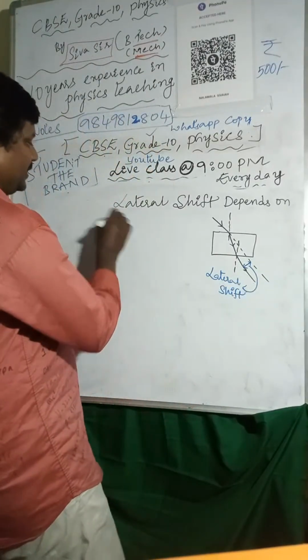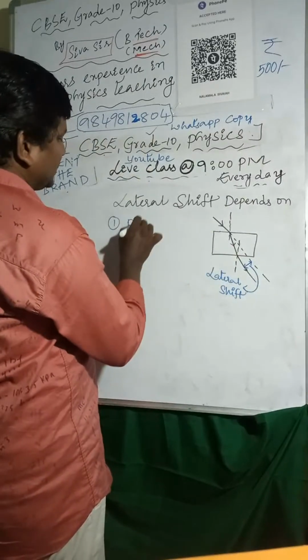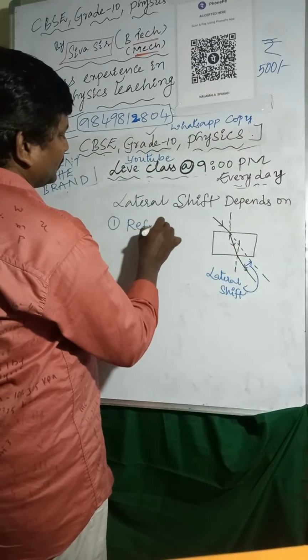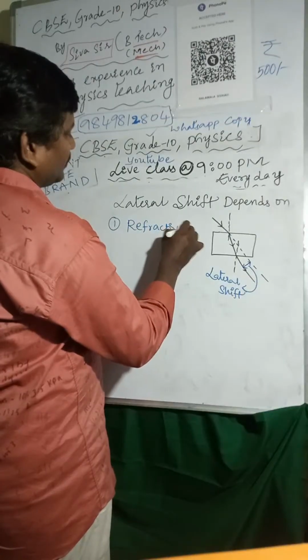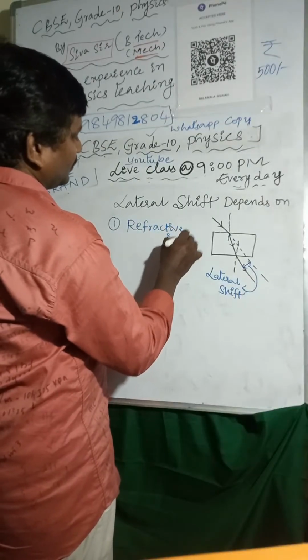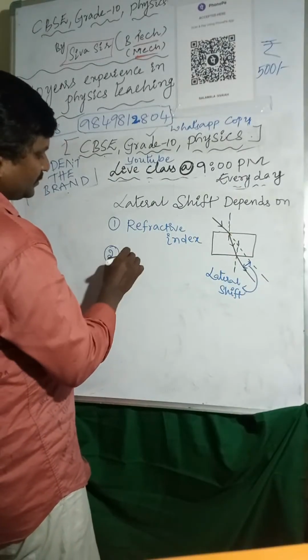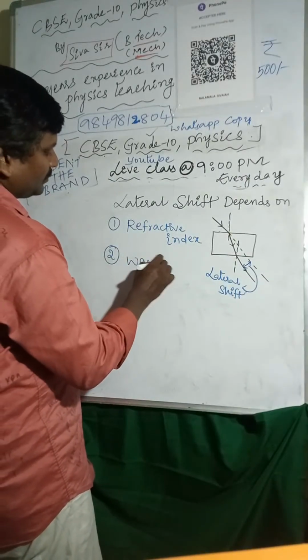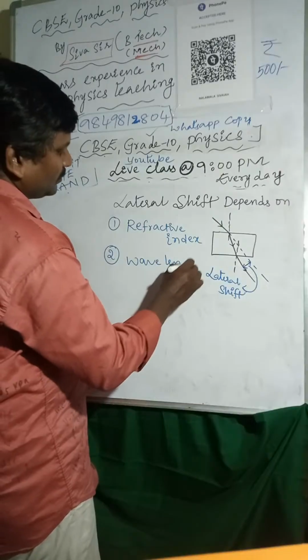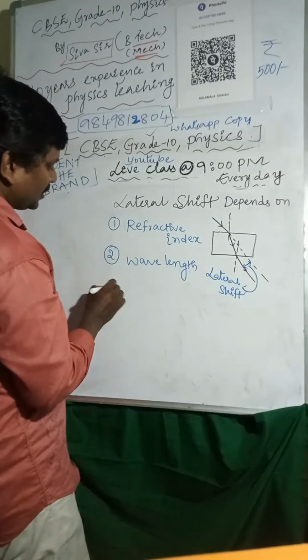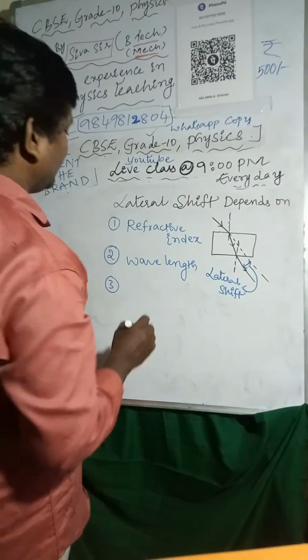So first point is the refractive index of the glass slab, second is the wavelength of light, third one is the angle of incidence.